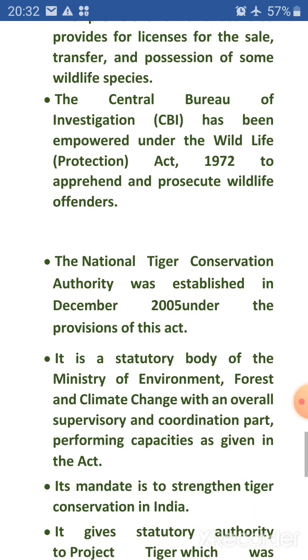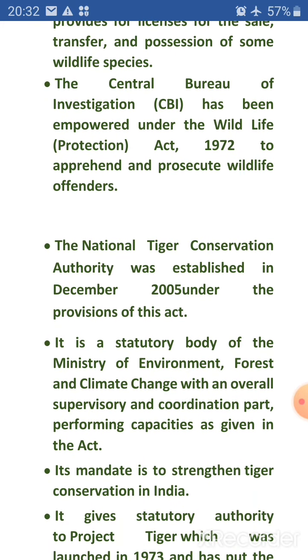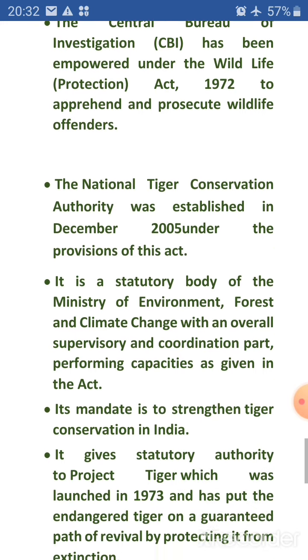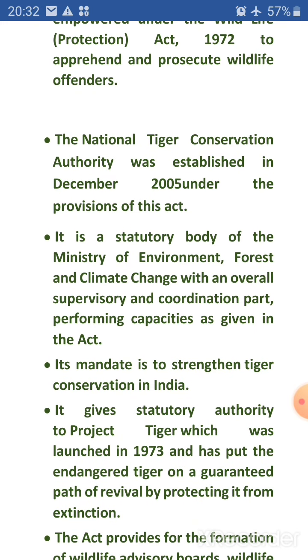It is a statutory body of the Ministry of Environment, Forest and Climate Change with an overall supervisory and coordination role, performing capacities as given in the Act. Its mandate is to strengthen tiger conservation in India.